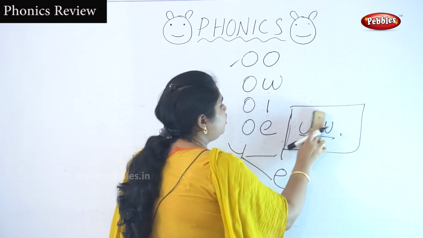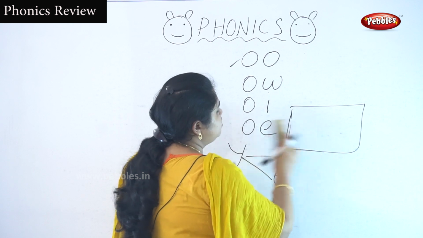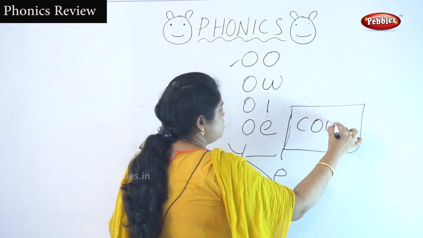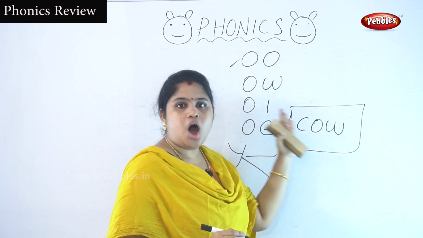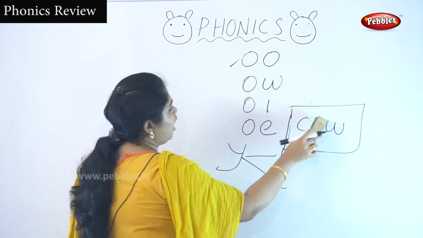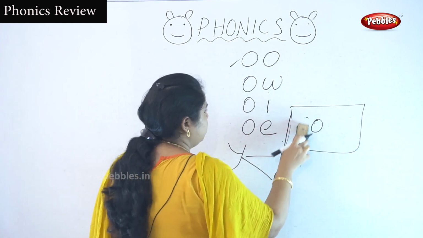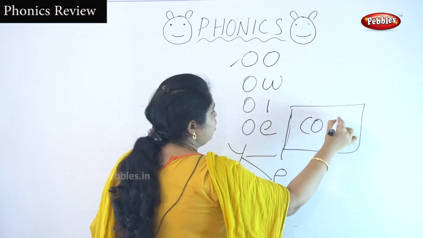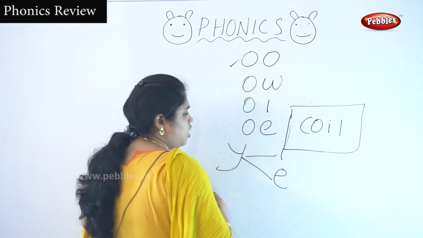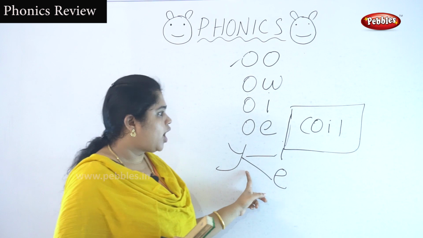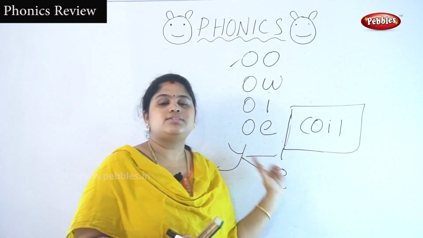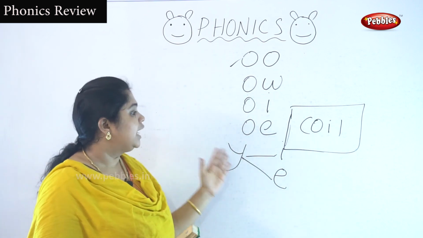For example, put it here, cow. Cow. Ow sound, isn't it? If you put OI, then it sounds oi. Coil.